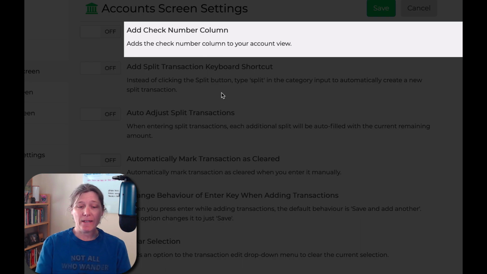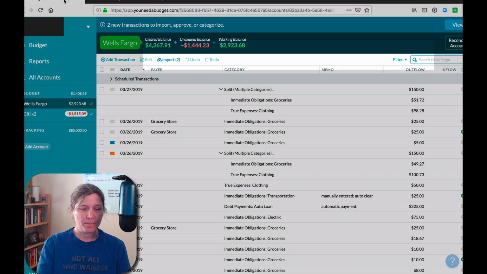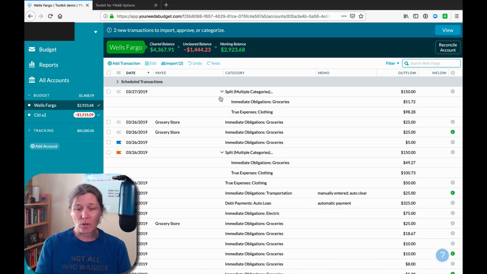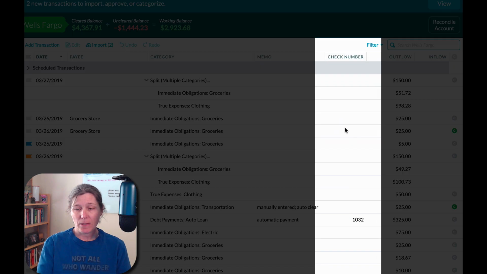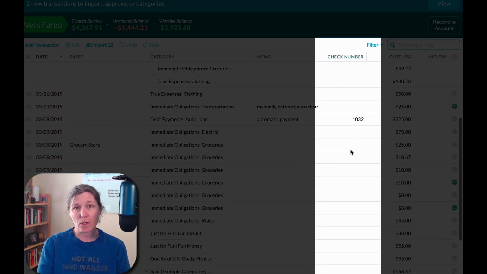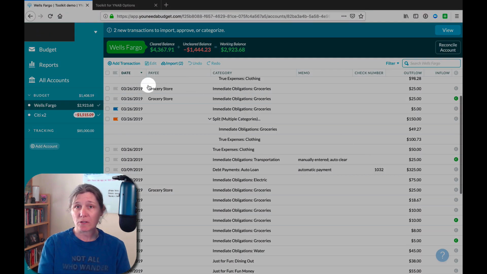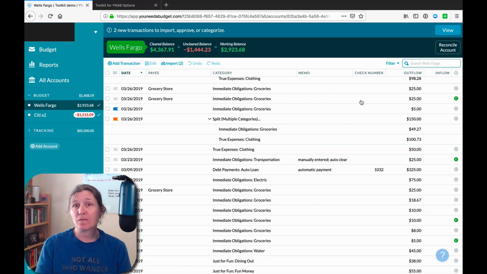The next setting is add a check number column. And you can see by default that YNAB has in their column headers, there's no column here for a check number. When they moved from YNAB 4 into the web-based version of the software, they dropped the check number column. So if we turn this on and do a quick refresh, now we have a check number column. We have this column back. Now it doesn't put it where we expect it to see over here in front of payee, but at least it's available now.